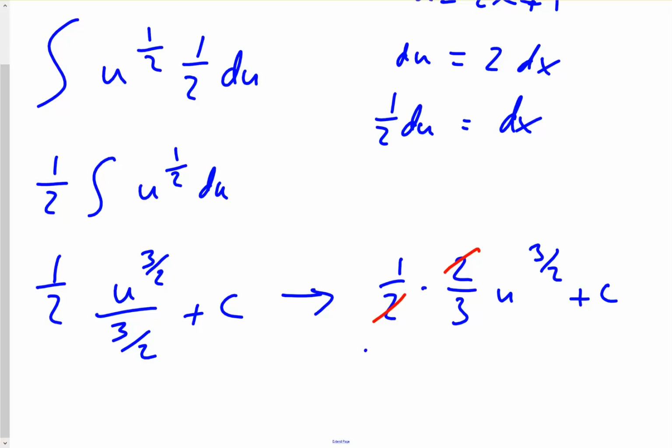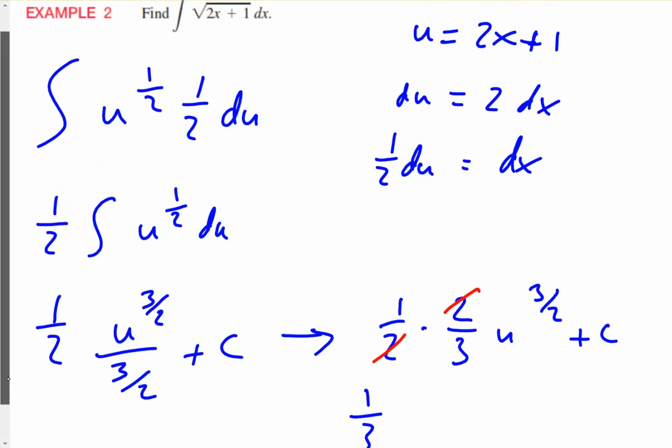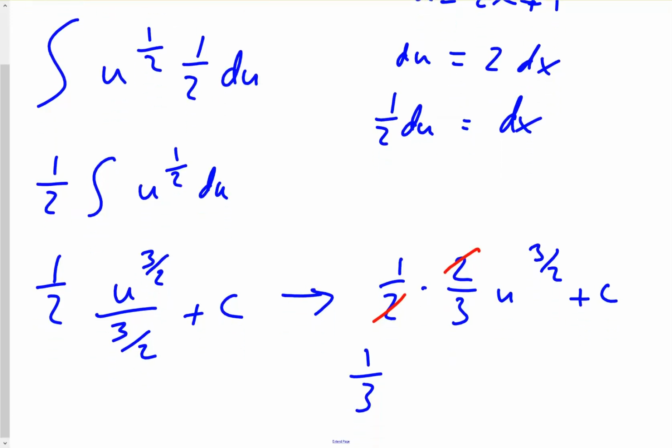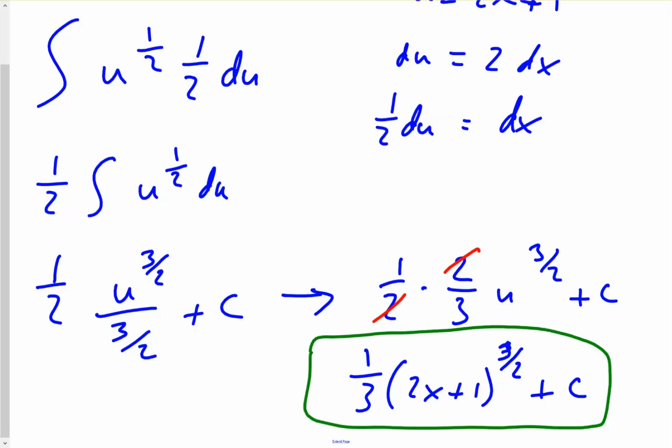So I have 1/3, and I'm going to plug back in place of u. My u was 2x plus 1. So I have 1/3 of 2x plus 1 to the 3/2 power plus c. And that would be my final answer. Okay, let's take a look at another problem.